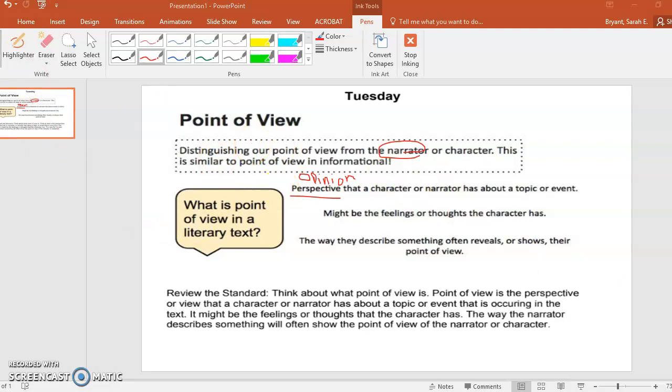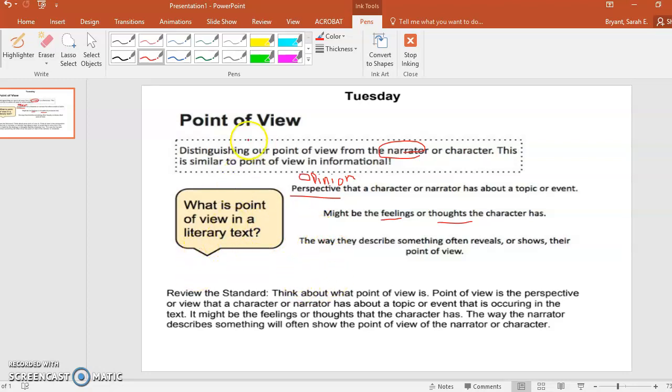So another thing that the point of view is, it might be the feelings or thoughts that the character has. So it doesn't just have to be an opinion, it could be thoughts, feelings, or an action. The way they describe something often reveals or shows their point of view. So if they're saying something over and over again, like they're upset or angry, their point of view on a specific topic might not be so good.